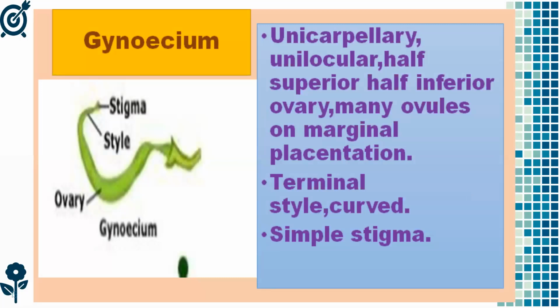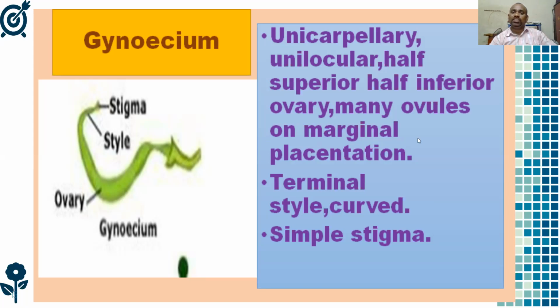So the gynoecium is unicarpellary, meaning only one carpel, and unilocular, only one chamber, half superior, half inferior. Meaning half of the part of the ovary is arranged in the lower side and half of the part of the ovary is on the upper side. So it is called half superior and half inferior ovary.